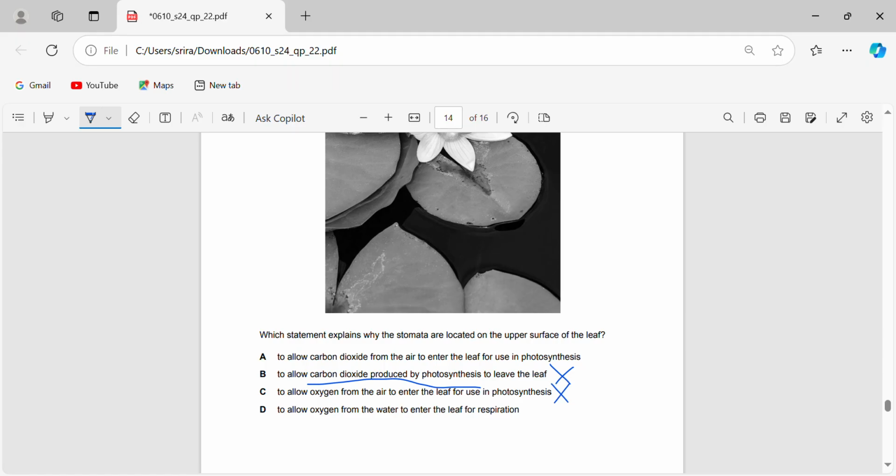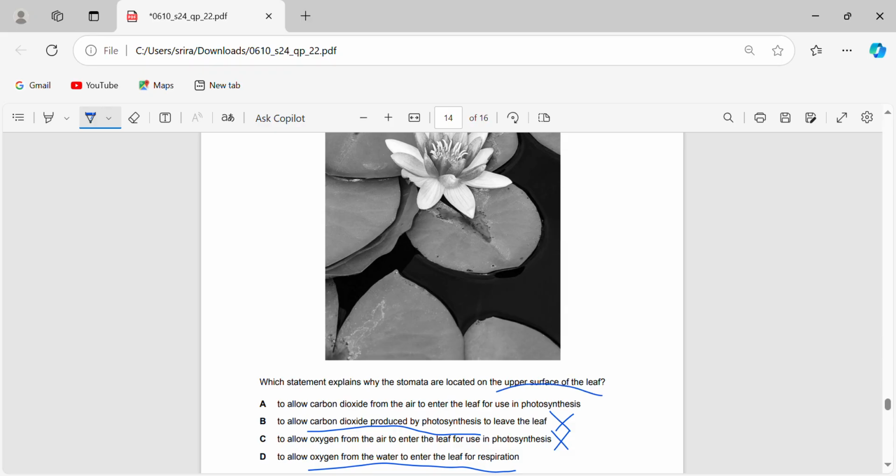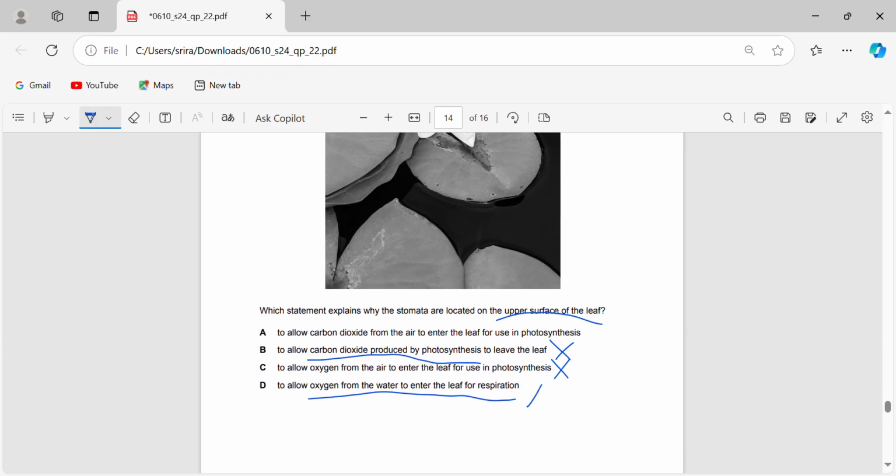And allow oxygen from the water to enter the leaf for respiration. That's not true because it's on the upper surface of the leaf, so it's not actually facing towards the water, so that's not true. Also, that doesn't make much sense.